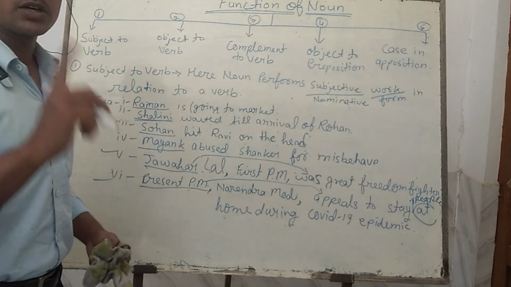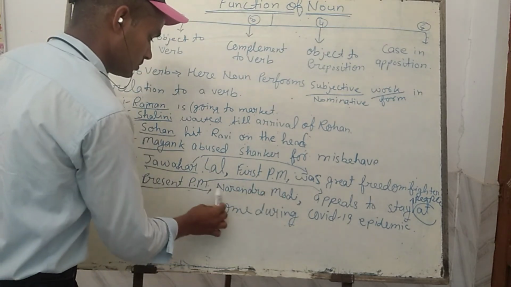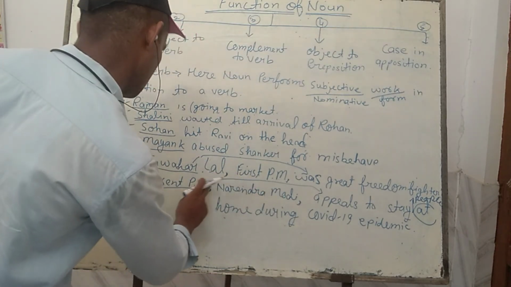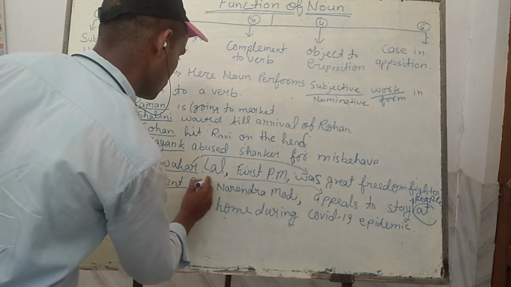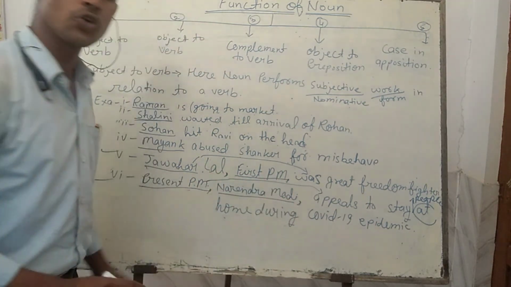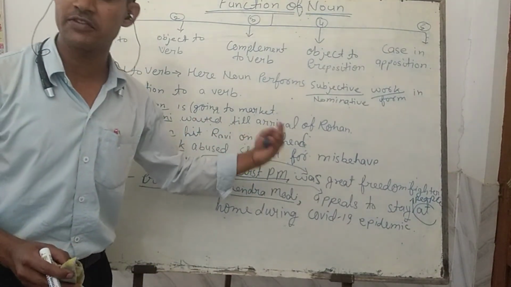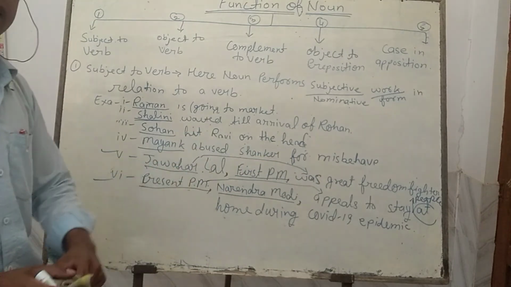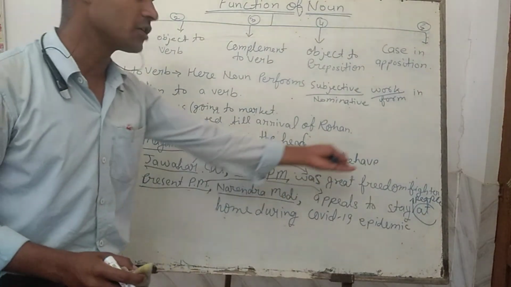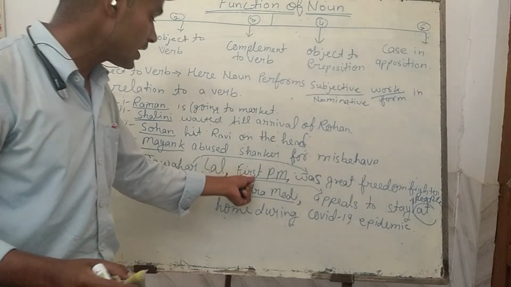So one thing must be noted. If the case in opposition, that is here first PM and here Narendra Modi, is removed from the sentence, there will be no adverse effect on the sense of the sentence. If I say Jawaharlal Nehru was a great freedom fighter, it is giving the clear sense. There is no need to add first PM.